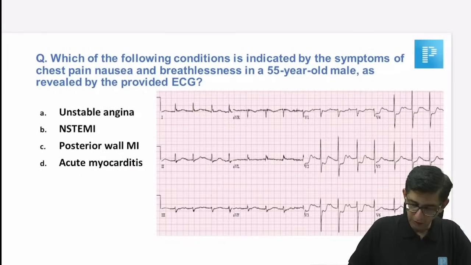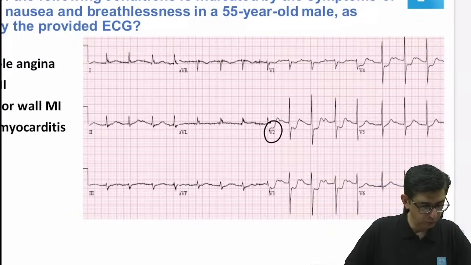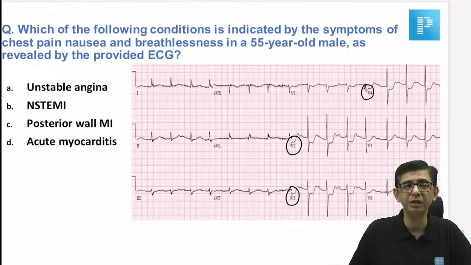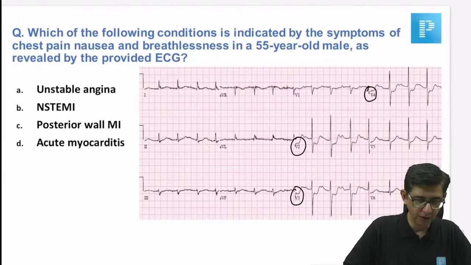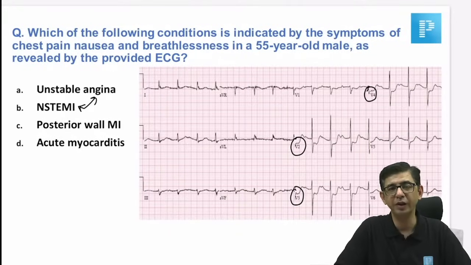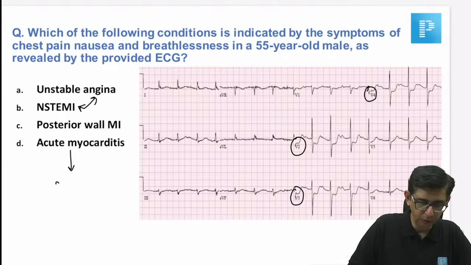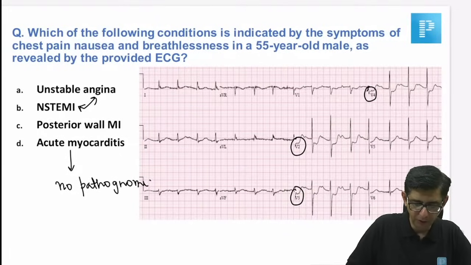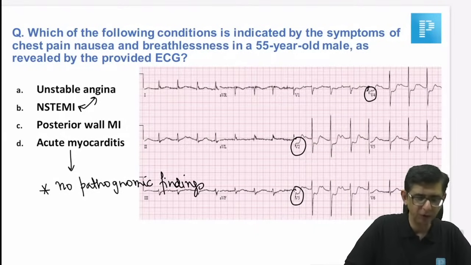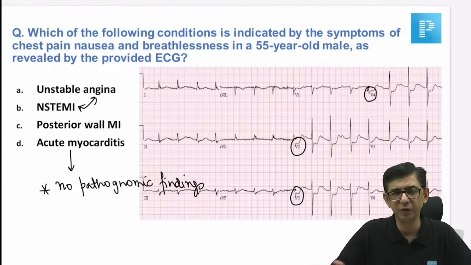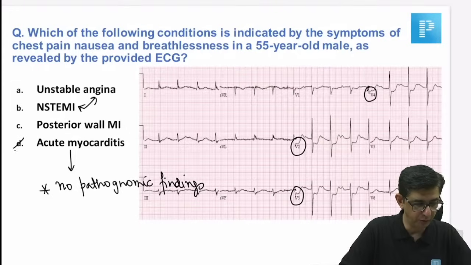Okay. Yeah, ST depression in lead number V2, lead number V3, and lead number V4 is there. That's very much there. So this first becomes a non-ST elevation MI. My only concern is how do we differentiate between the two, because there is no mention of any troponin I value. So I think that he's trying to trick our mind. He's trying to see acute myocarditis, everybody could rule out because there are no pathognomonic findings of acute myocarditis. Option number D can be ruled out primarily because for acute myocarditis, it is always written in the book, non-specific ST segment changes. By non-specific, it means there are no pathognomonic findings, so that can be ruled out.